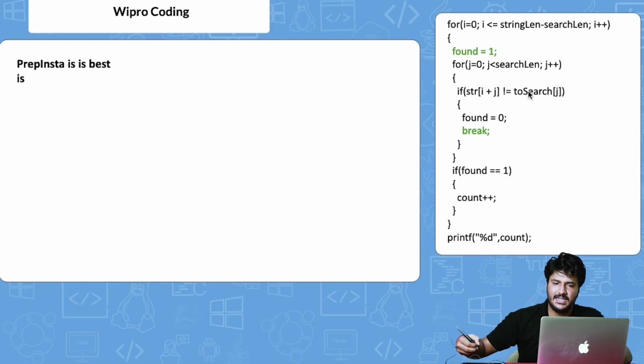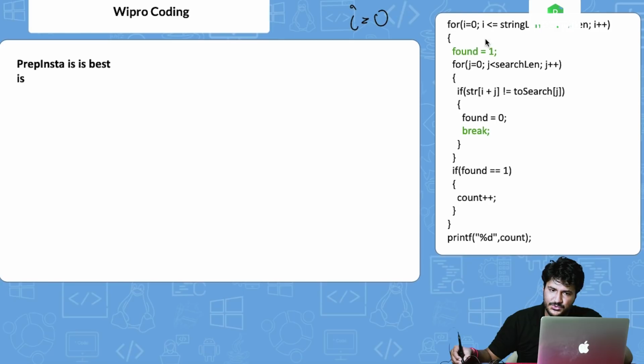So just telling you that initially we are saying, okay, we have found it, right? So now what we are doing is we are assigning j is equals to 0, and then running it till strlen, that is 2, right? So this is the condition. Initially i value is equals to 0. Now the loop starts, we initialize found is equals to 1. Now we come inside this loop, we also have j is equals to 0 here.